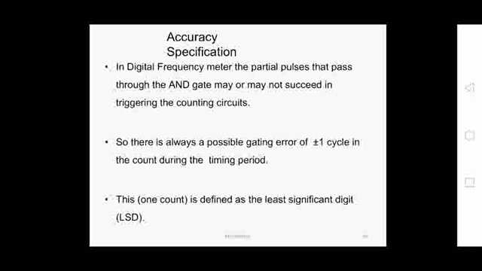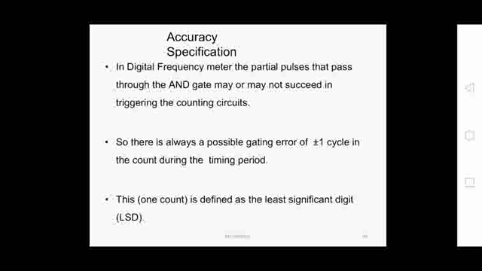Partial pulses, those having a very low amplitude, that pass through the AND gate may or may not succeed in triggering the counting circuit.